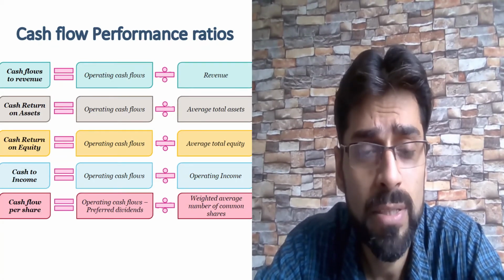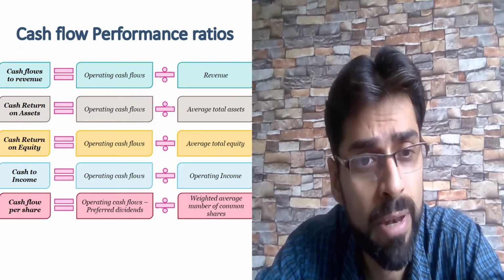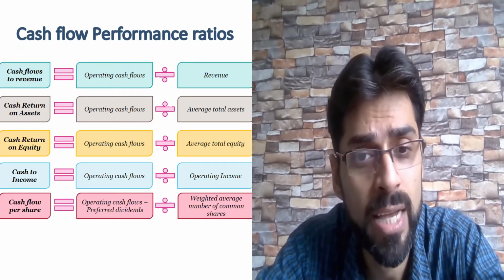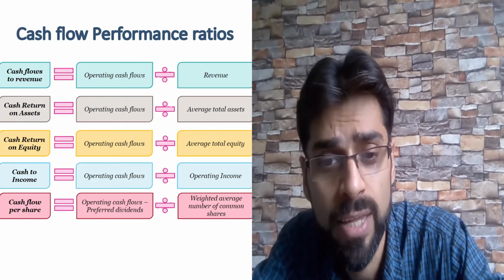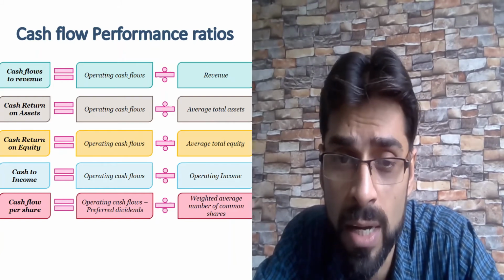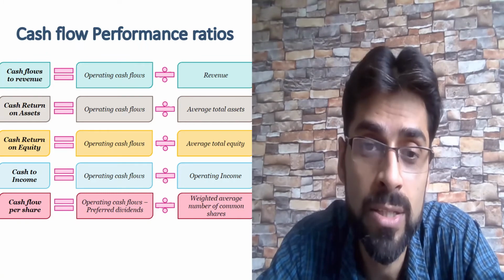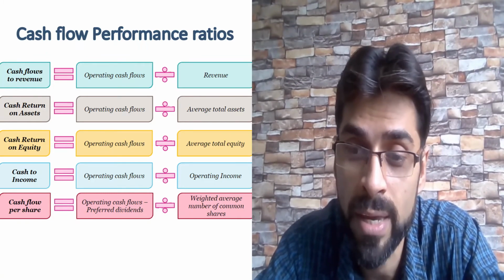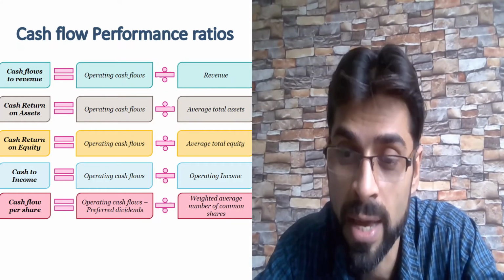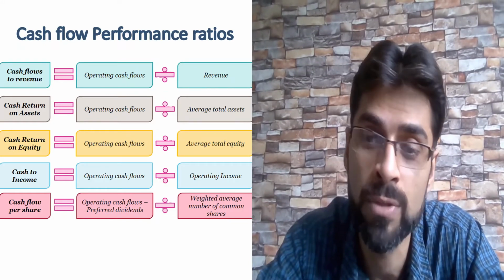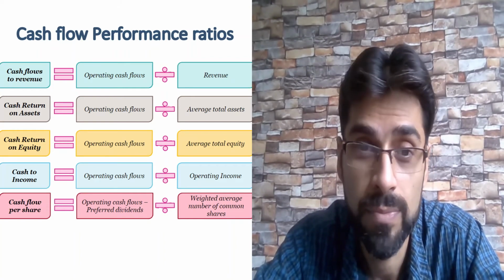Cash flow performance ratio, we have operating cash flow divided by revenue. Similarly, cash return on asset, operating cash flow divided by average total asset. My idea of sharing this is that you will have to understand all these ratios, because in the examination they will pick any of the ratios and ask you the other leg of the denominator or numerator of this formula, and they will give you 4 options to choose from.